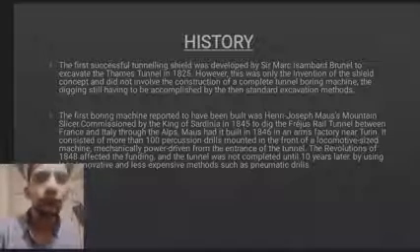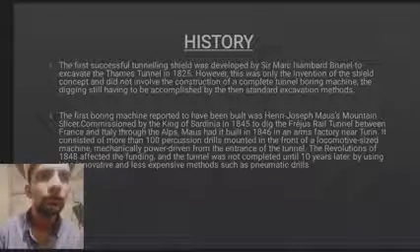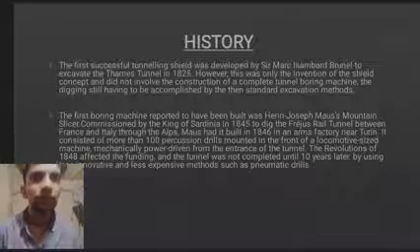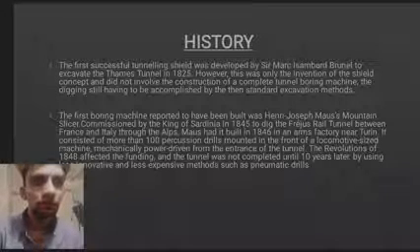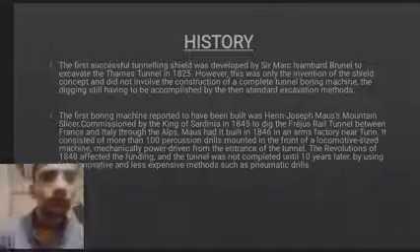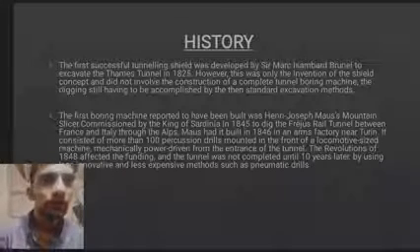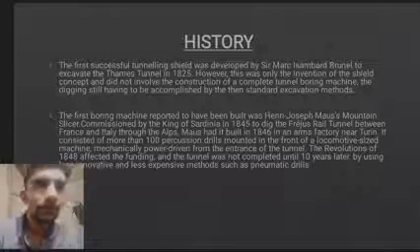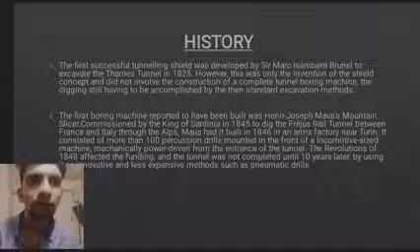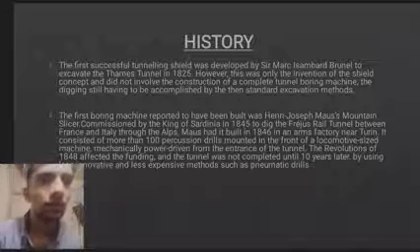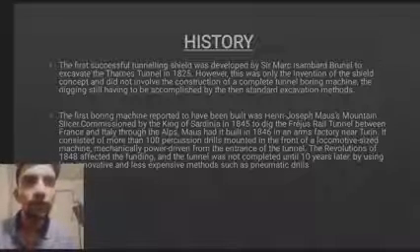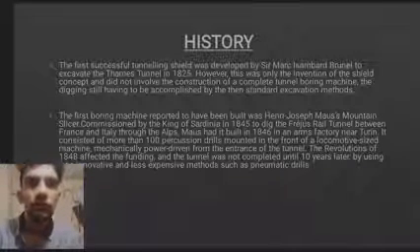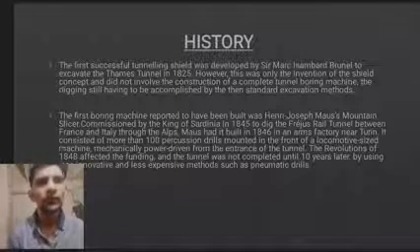The first boring machine reported to have been built was Henri-Joseph Maus's Mountain Slicer, commissioned by the King of Sardinia in 1845 to dig the rail tunnel between France and Italy through the Alps. Maus had it built in 1846 in the arms factory in Turin. It consisted of more than 100 percussion drills mounted in the front of a locomotive-sized machine, mechanically powered, driven from the entrance of the tunnel. The revolutions of 1848 affected the funding, and the tunnel was not completed until 10 years later by using innovative and less expensive methods such as pneumatic drills.